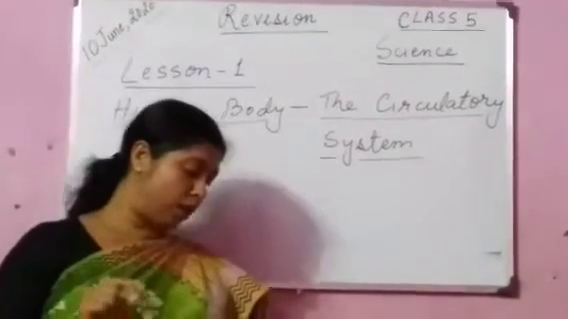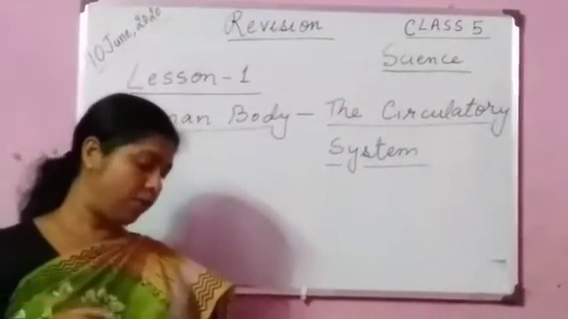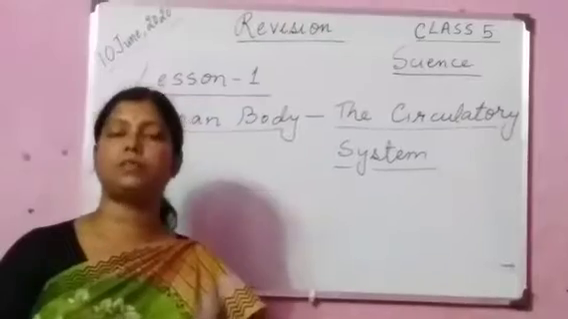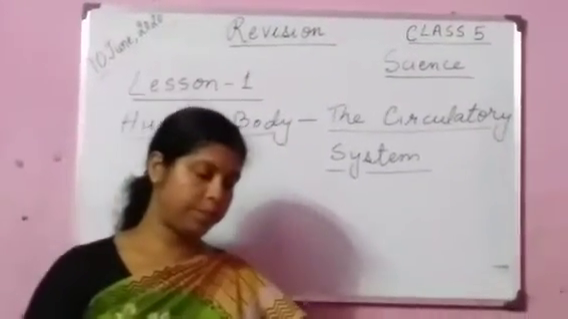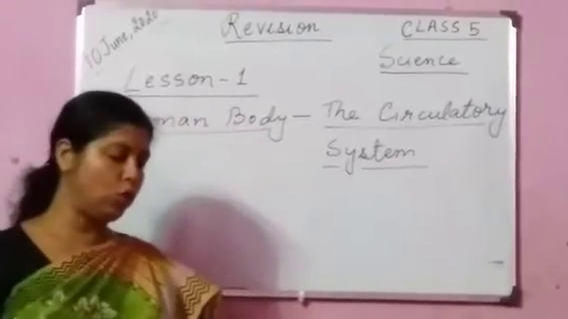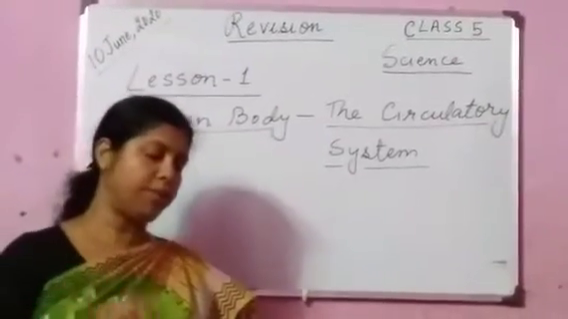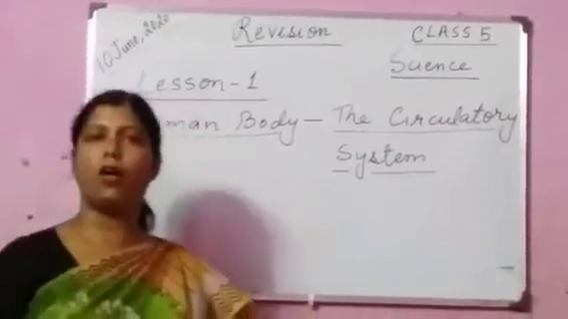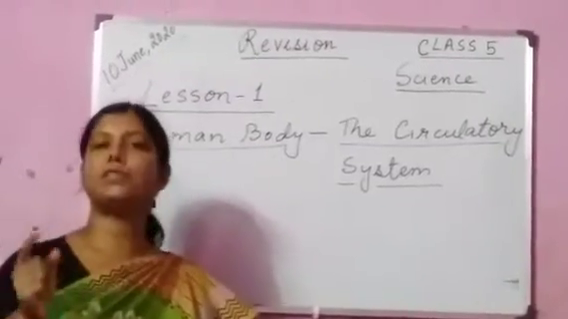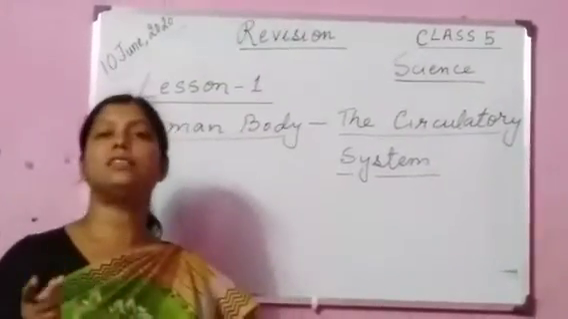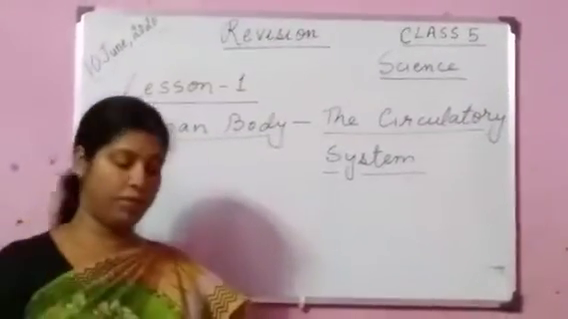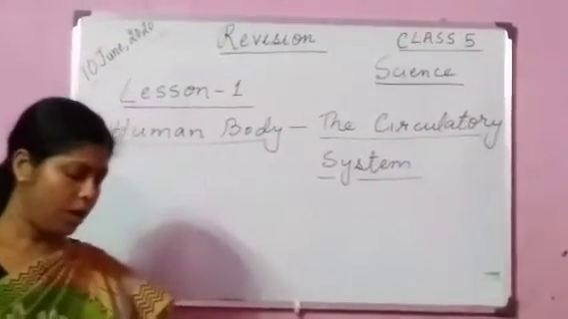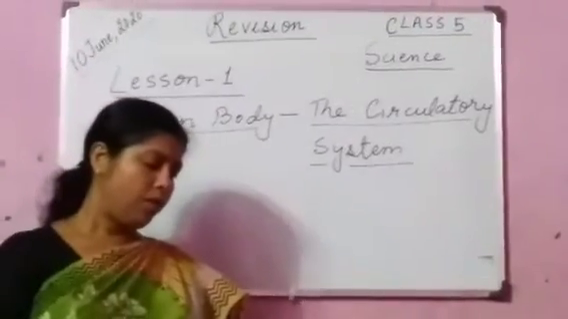Number 7. The 2 upper chambers of the heart are called the ventricles. It's false. As you know, the answer is auricles. Number 8. The 2 lower chambers of the heart are called the auricles. So it is false. As you know, the answer is ventricles. The lower chambers of the heart, they are known as the ventricles. Okay, you see this one.